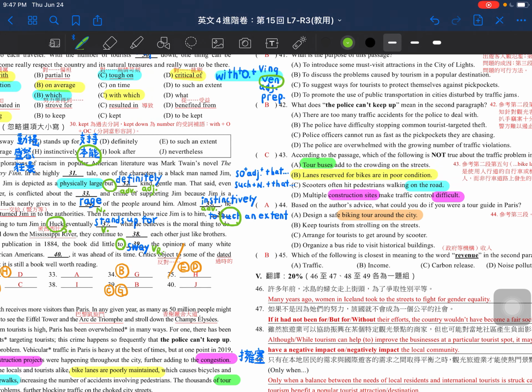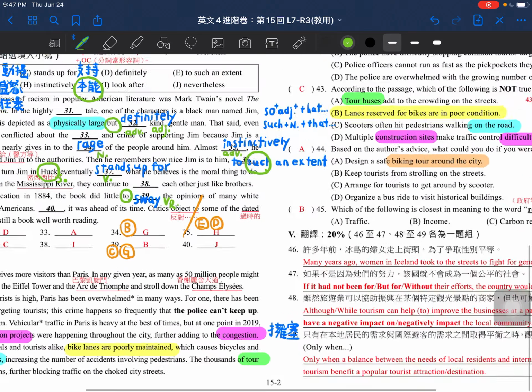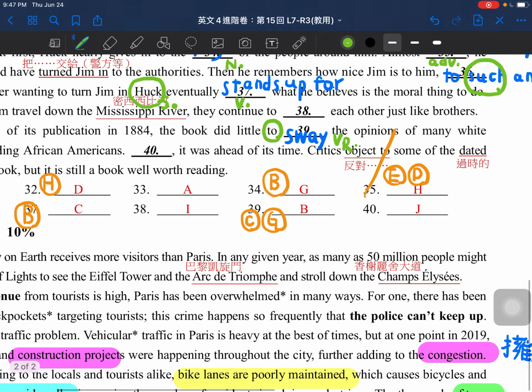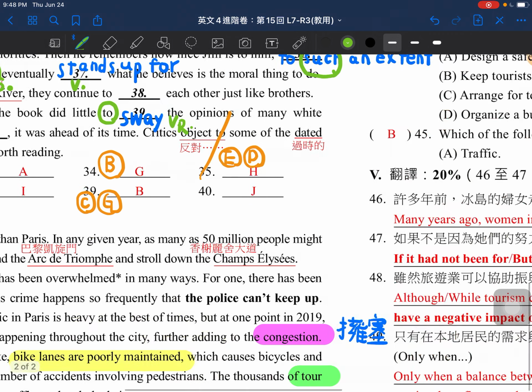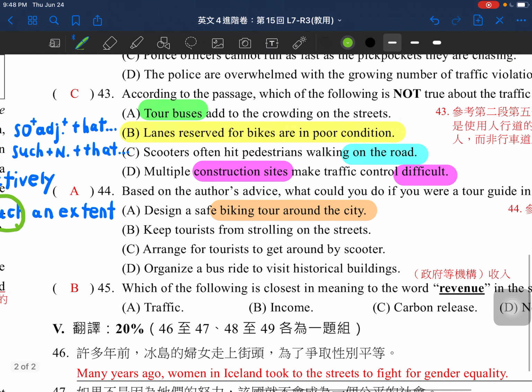And then for the next one, B, lanes reserved for bikes are in poor condition. That's why we have the sentence here: bike lanes are poorly maintained. All right, the one in yellow. Bike lanes are poorly maintained. In other words, lanes reserved for bikes are in poor condition.